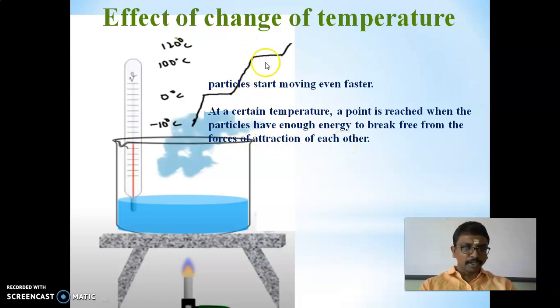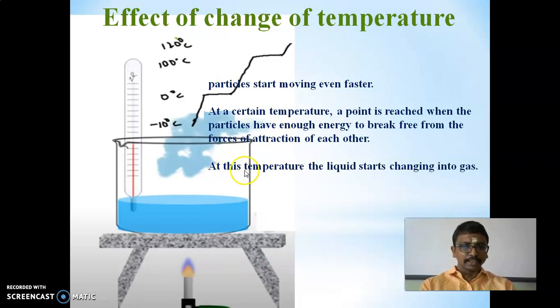So here, T1 to T2 is the latent heat of fusion, and here T3 to T4. At that certain temperature a point is reached where the particles have enough energy to break free from the force of attraction to each other, enough energy to change from liquid state to gaseous state.